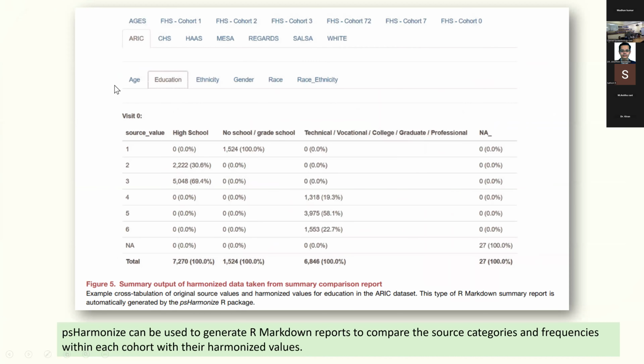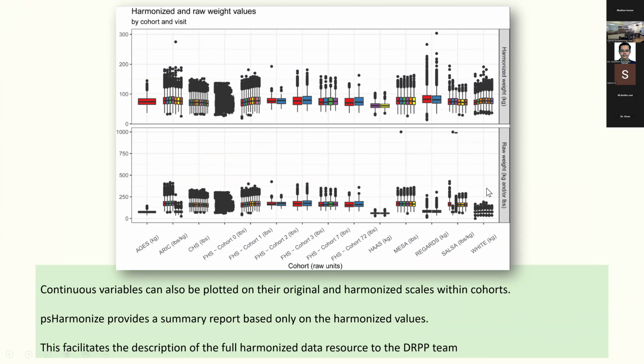For example, this is the final harmonized data sheet for the ARIC study, the education. It tells you the original code in the ARIC data. It tells you the new codes in the new harmonized data sheet. And it also gives you the numbers. So this is the final harmonized data sheet. It also gives you the harmonized weight, in the raw data set as well as in the harmonized data set. Here you can see that in the raw data set, there's a lot of variation between the weights because some of them are in kilograms and some of them in pounds. But in the harmonized data set, they have become more or less uniform.